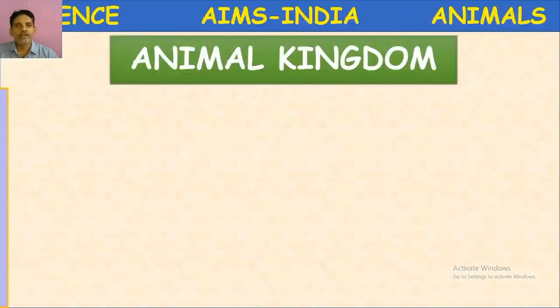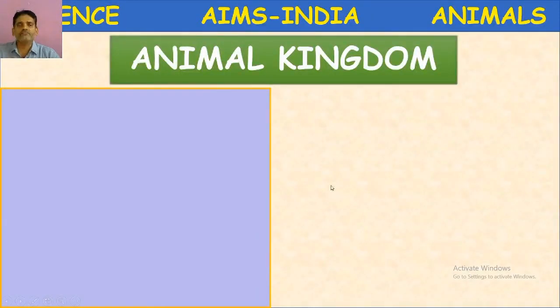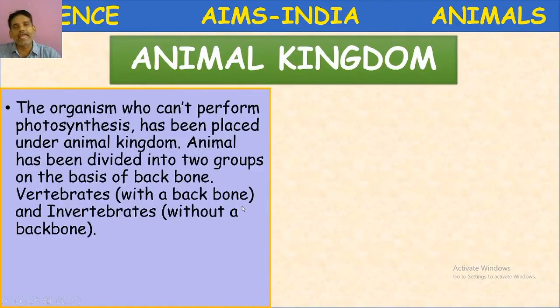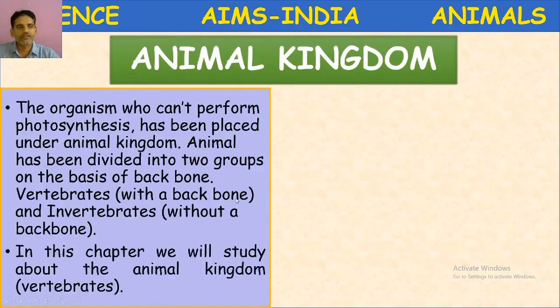Animal kingdom. In this particular video, we are going to discuss the animal kingdom. The organisms which cannot perform photosynthesis have been placed under the animal kingdom. Animals have been divided into two groups on the basis of backbone or vertebral column.